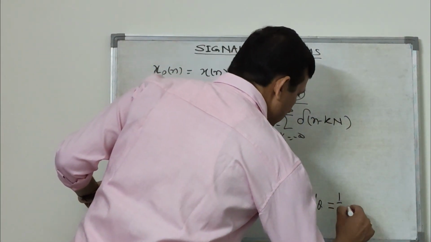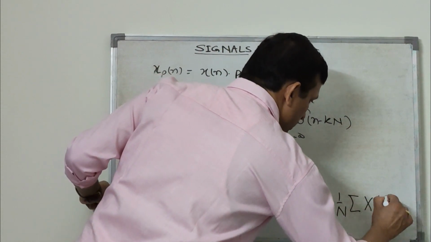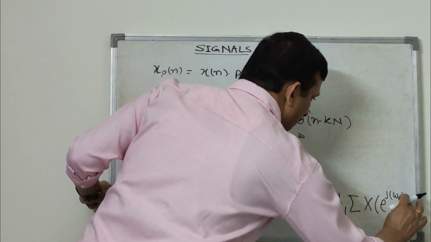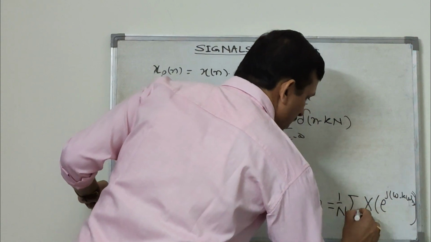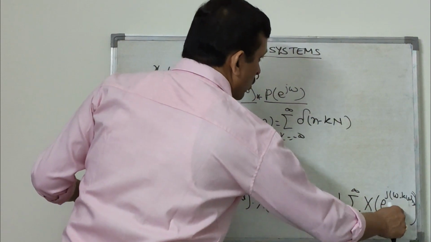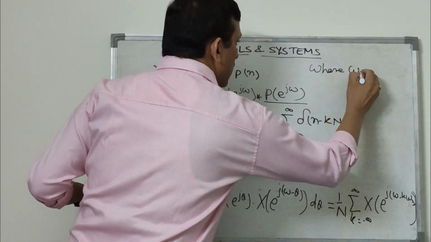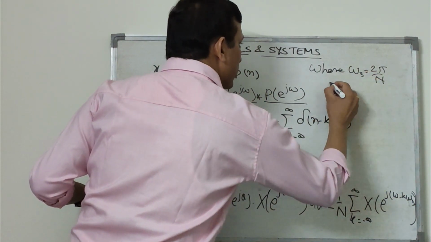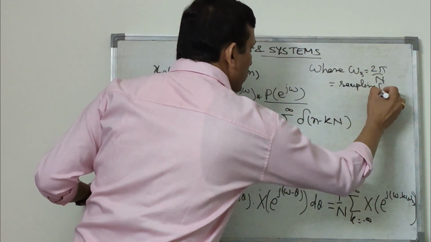This will be equal to 1 upon N summation X e to the power j (omega minus k omega_s), where k is equal to minus infinity to infinity, and omega_s is the sampling frequency, which is 2 pi by N.